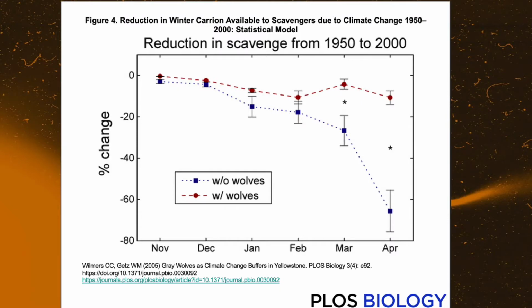This graph depicts how the presence of wolves mitigates reduction in late winter carrion. Without wolves, late winter carrion availability was decreased by 27% in March and 66% in April. When the wolves were present, reduction in March was only 4% and only 11% in April.